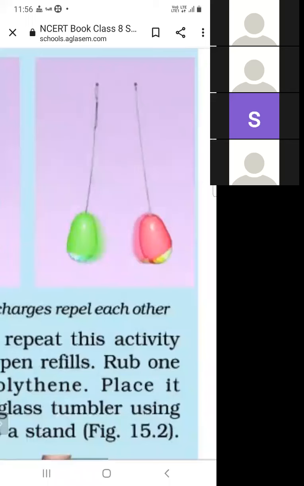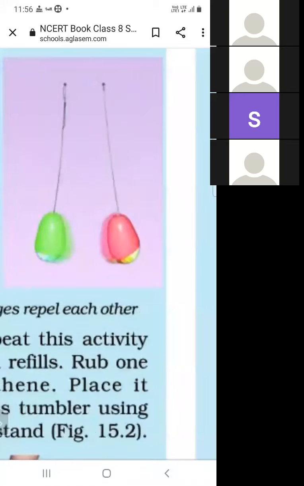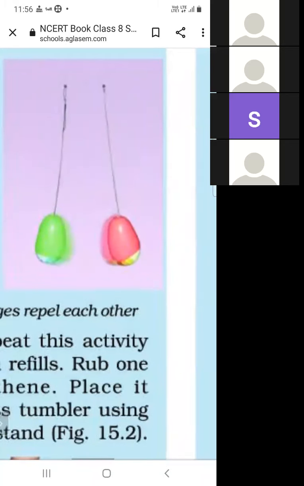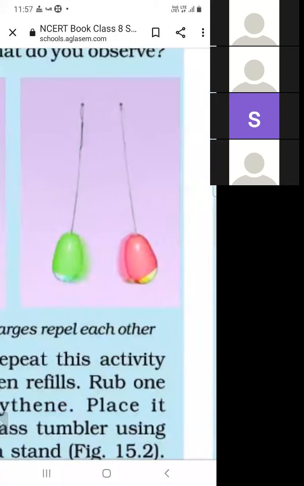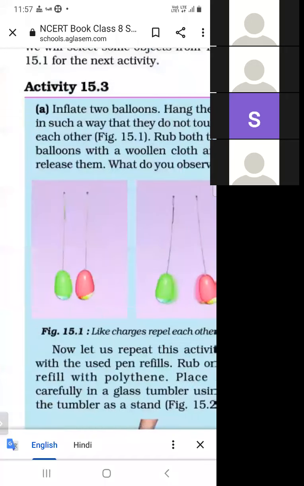They repel because they acquire charge when rubbed with the woolen cloth.